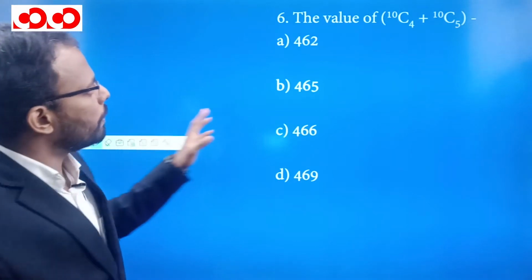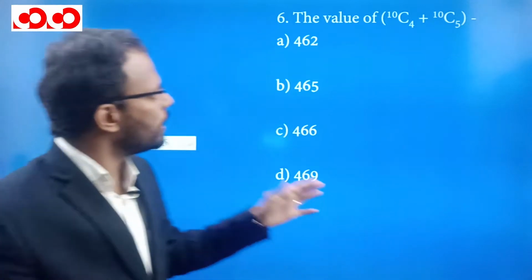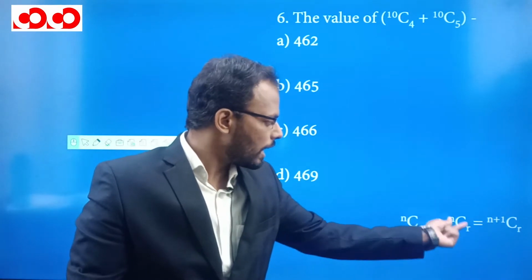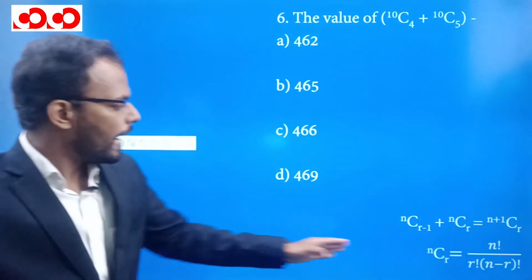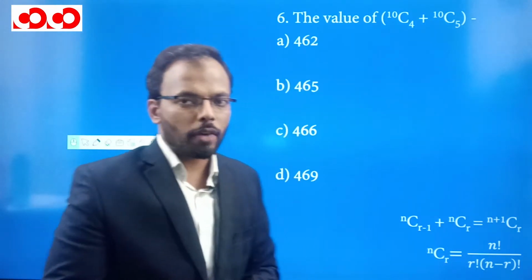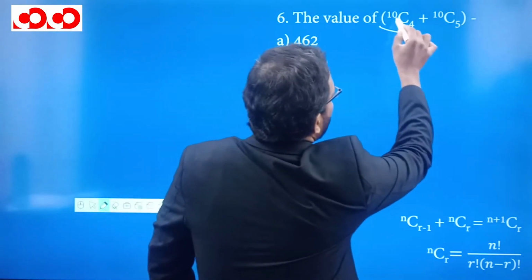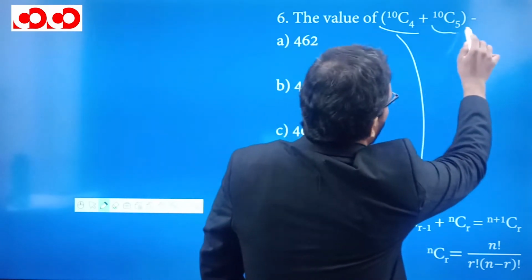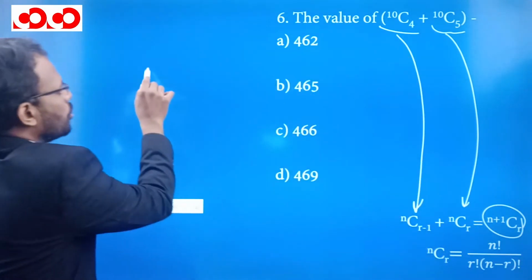So here is the question based on combination. The formula is 10C4 plus 10C5, how much is it? Now we should know that nC(r minus 1) plus nCr gives the value of (n plus 1)Cr, where nCr means n factorial divided by r factorial into (n minus r) factorial. So if we try to find this value, we can see that this is 10C(r minus 1), which corresponds to this. This is nCr now, which corresponds to this. Then what is the value of this? It is going to be n plus 1.